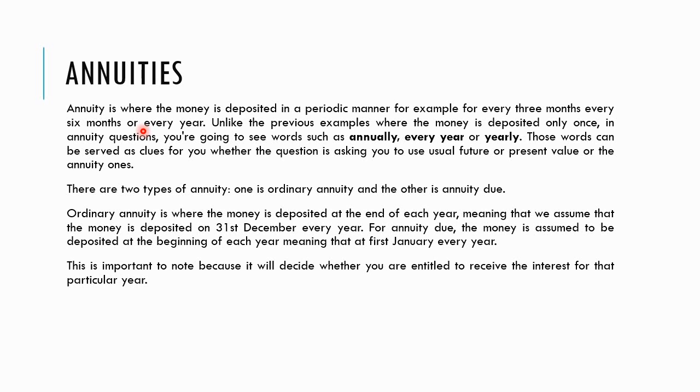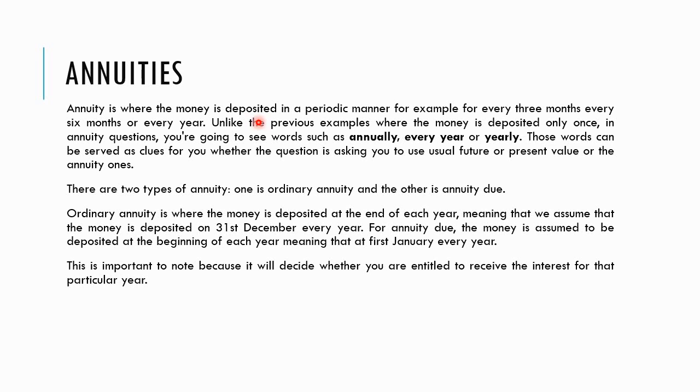Okay, but an annuity is where the money is deposited in a periodic manner. For example, every 3 months, every 6 months, or every year. For example, Azrul has deposited 500 ringgit annually. So words such as annually, yearly, per annum indicate that the money is deposited more than once.